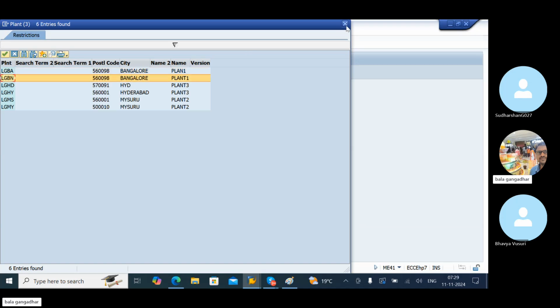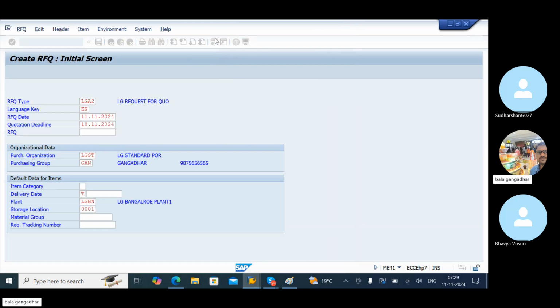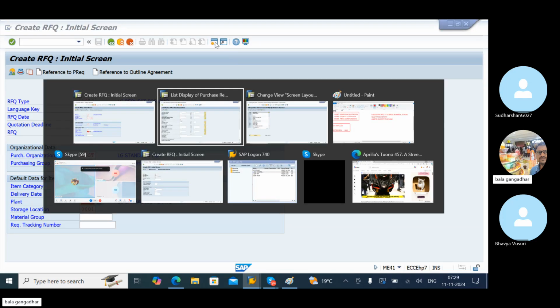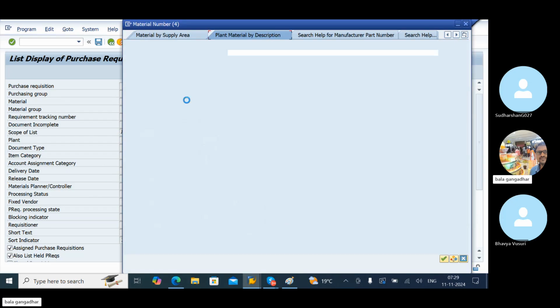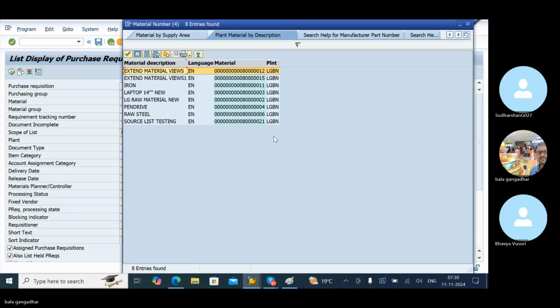LGBN. Some data is mismatching. Let me run. I think this data only.